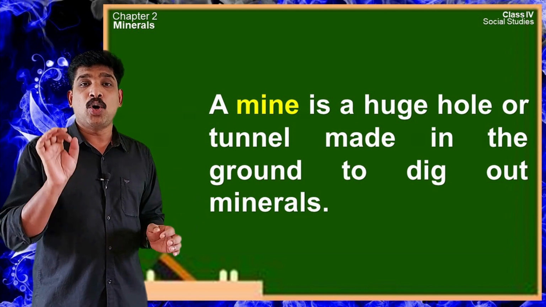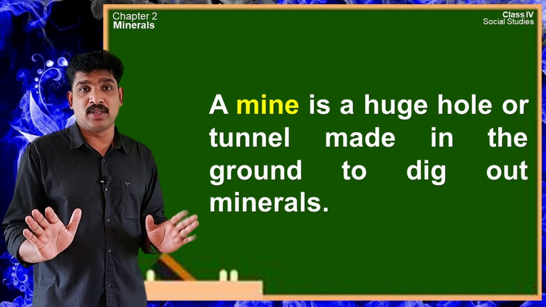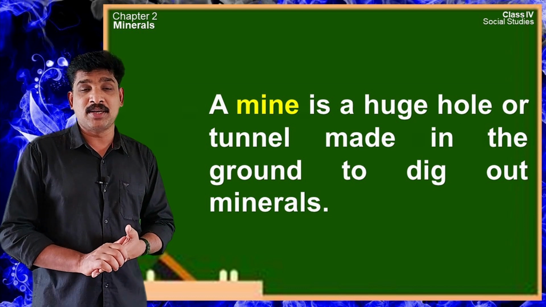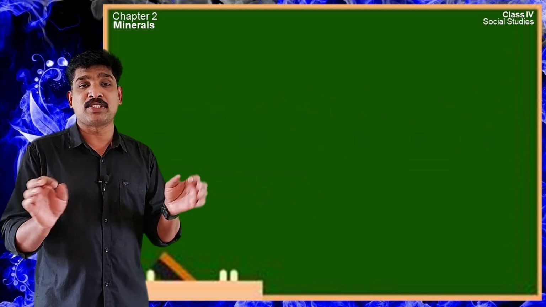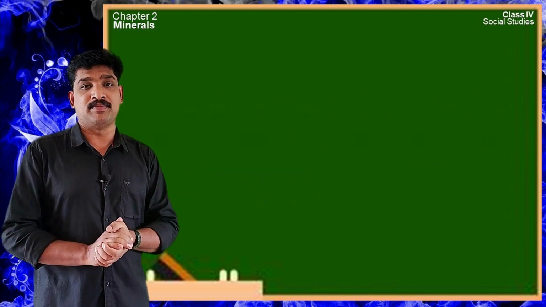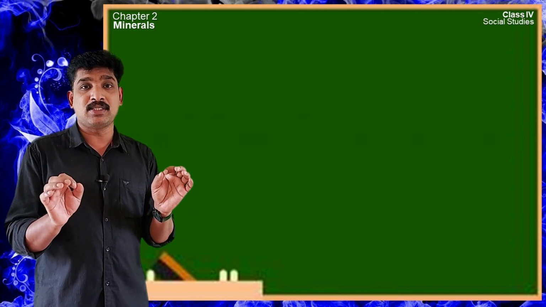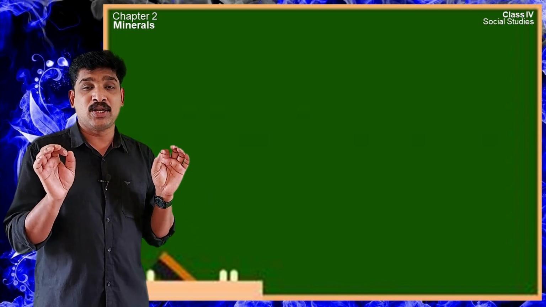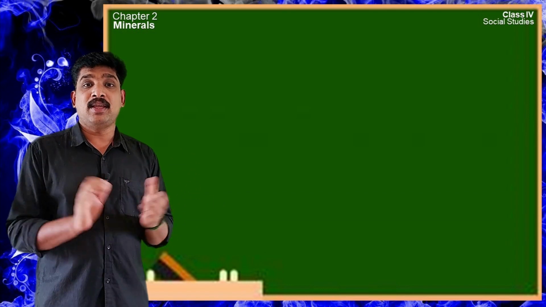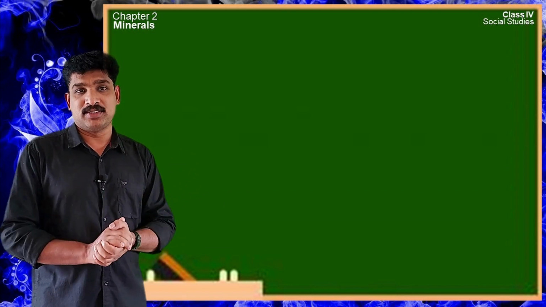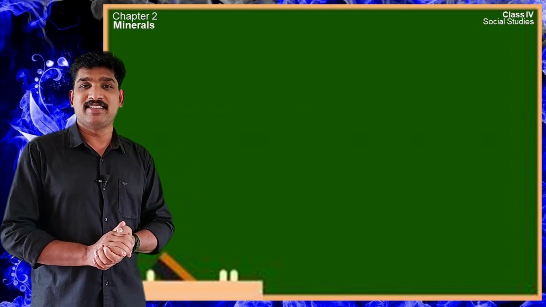And remember, all these minerals are not found on the earth in the way that we can use them directly. We have to process them. We have to refine them. So those minerals which are found on the earth are not directly usable. They are found in the form of ores. What are these ores then?